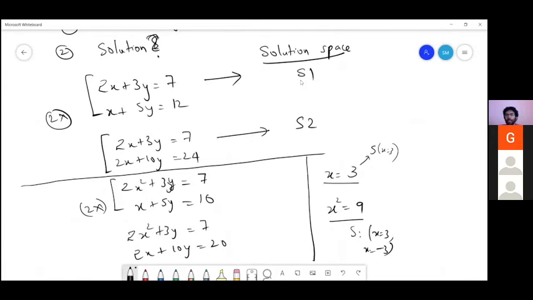Are you convinced that S1 and S2 are equal? Yeah. Why? We saw that last time, right? So the solution is the set of all ordered pairs of x, y which match both of these, where the x value and y value will cause the equation to be true.